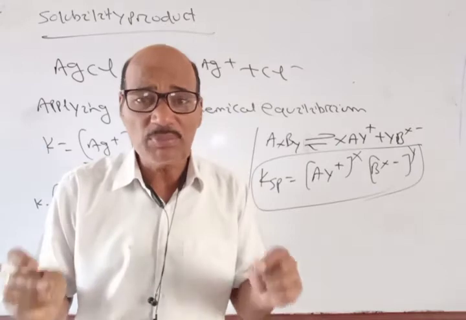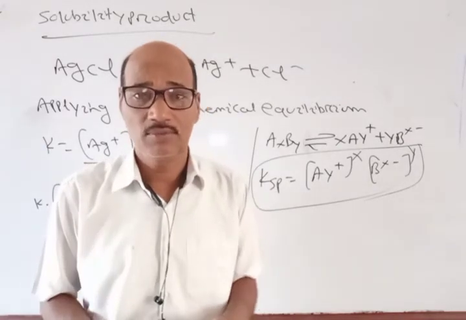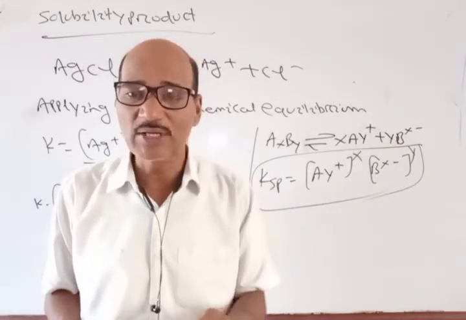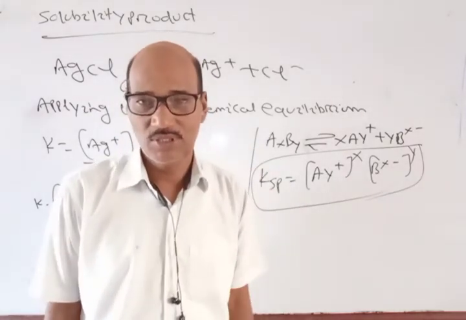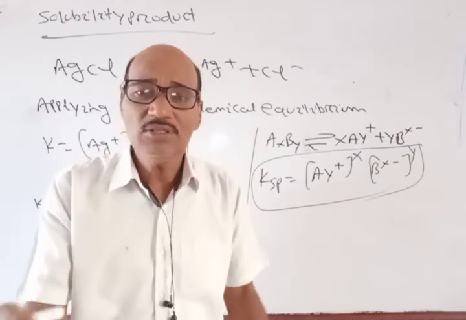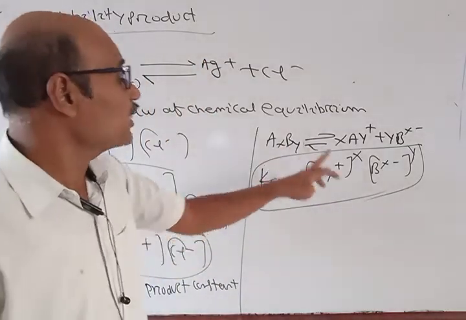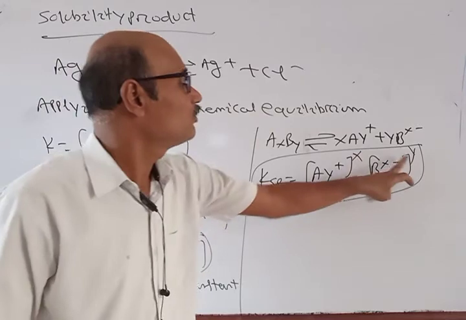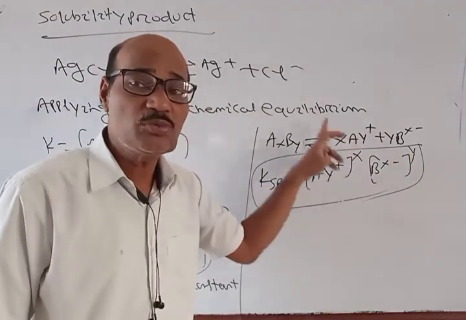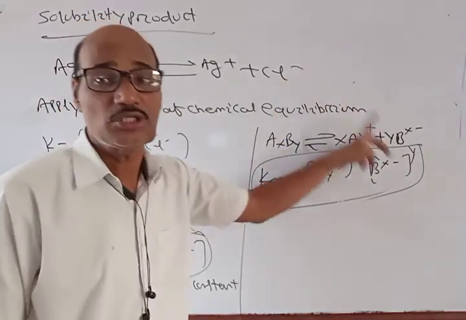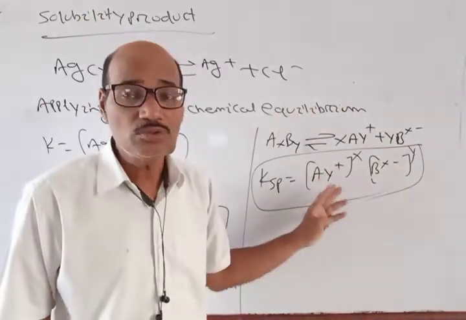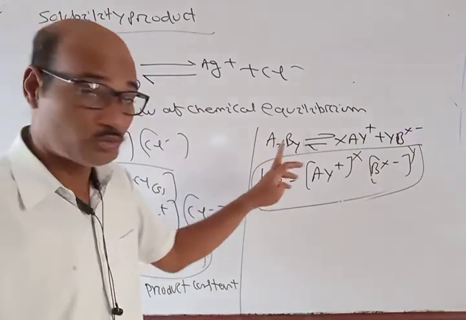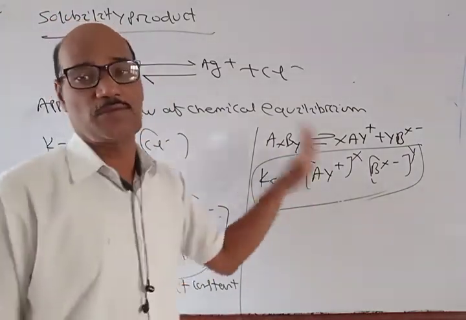So when we prepare a solution at the saturated state, the product of the concentrations of the ions, raised to the powers equal to their stoichiometric coefficients as per the balanced chemical equation, for an electrolyte in its saturated solution is a constant called the solubility product constant.